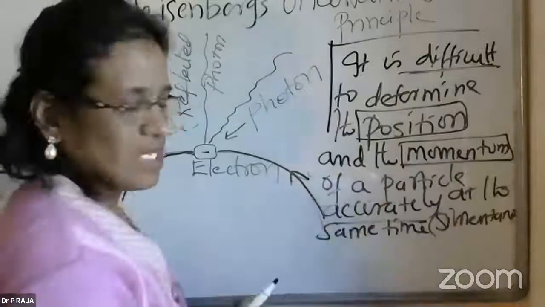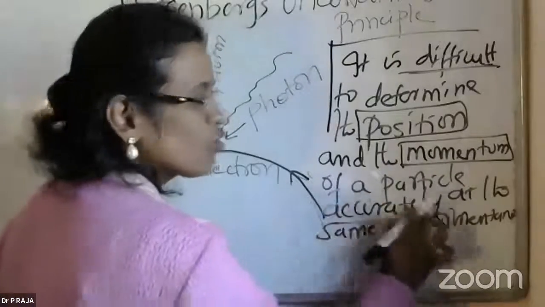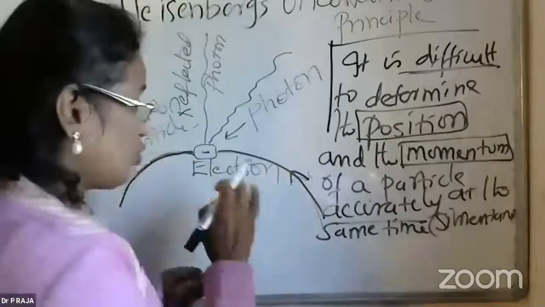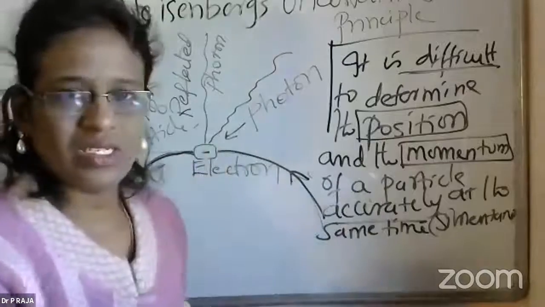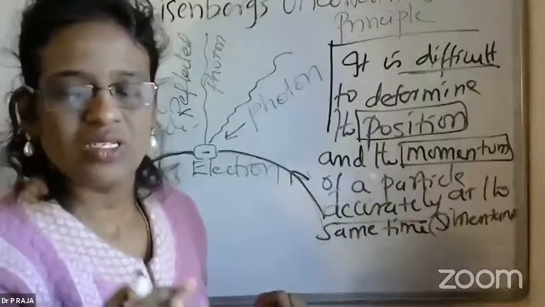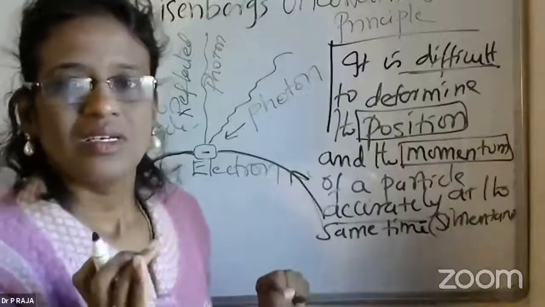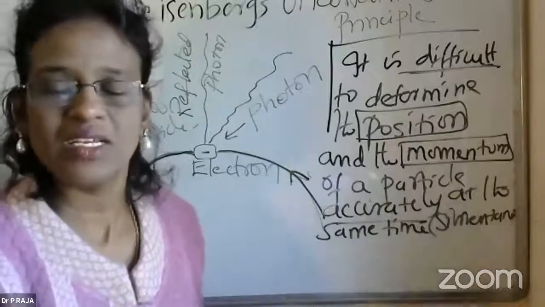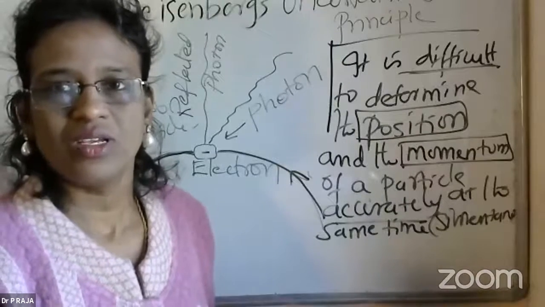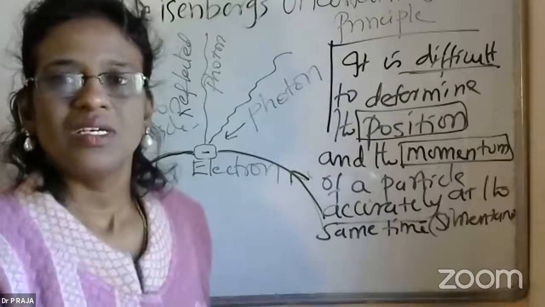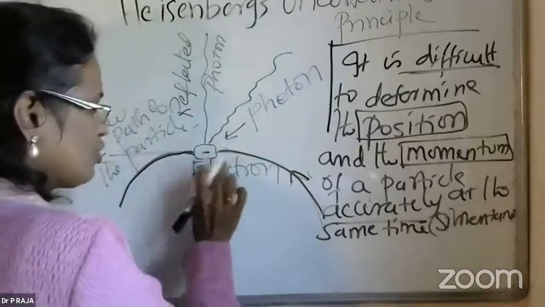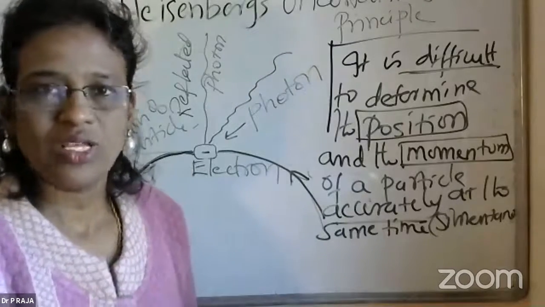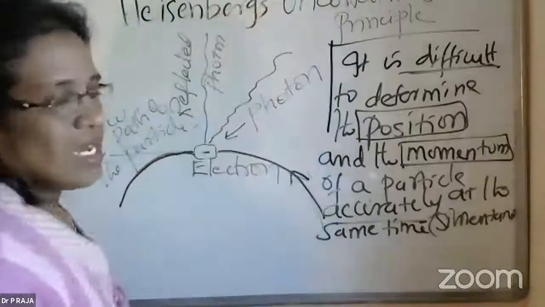So both cannot be measured: the velocity of the particle and the position where the electron is at a particular time. To measure both at the same time is difficult, or I can say you can find it, but there will be an error associated with it. You cannot say that you can 100% find the position of this electron when it is moving with some velocity. So that was the concept explained by Heisenberg.